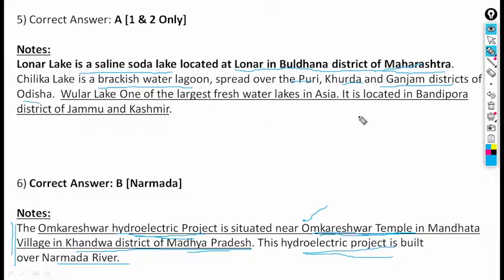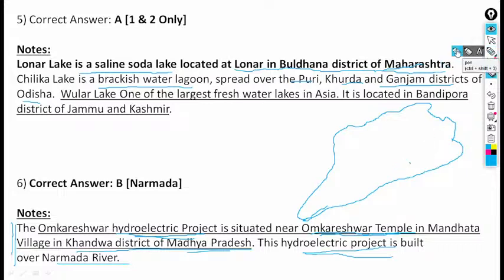Chilka Lake is covering, if I draw the map of Odisha, if I say the Chilka Lake is covering this one, more importantly, let's say this is Chilka Lake.